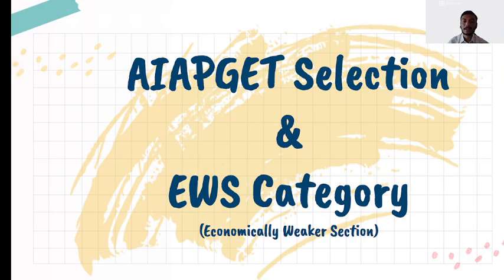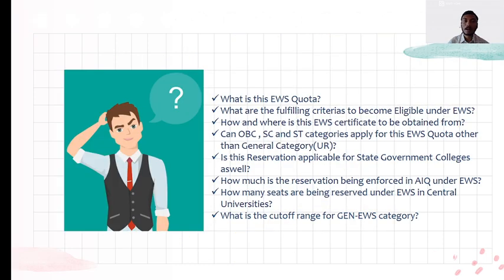GT selection and EWS category, economically weaker section. Of the FAQs which the student might get with respect to EWS: What is this EWS quota? What are the fulfilling criteria to become eligible under EWS? How and where is this EWS certificate to be obtained from? Can OBC, SC and ST categories apply for this EWS quota other than general category? Is this reservation applicable for state government colleges as well?